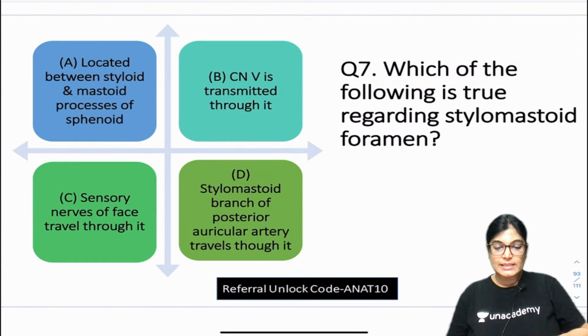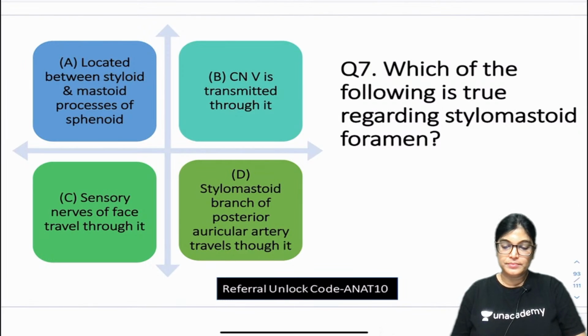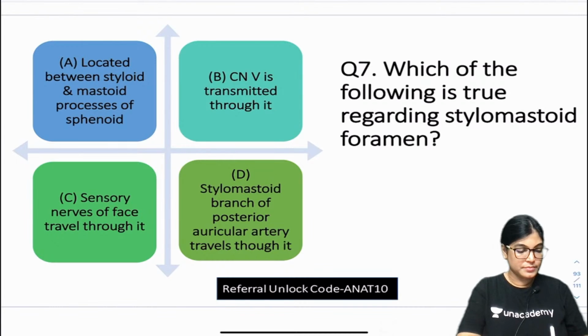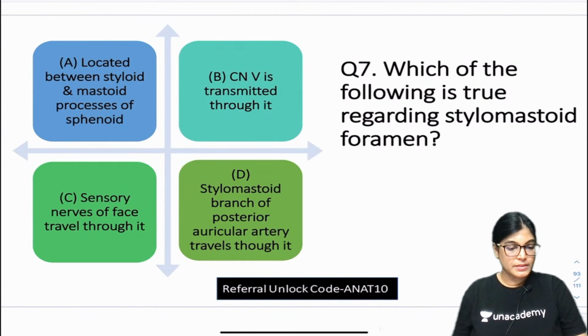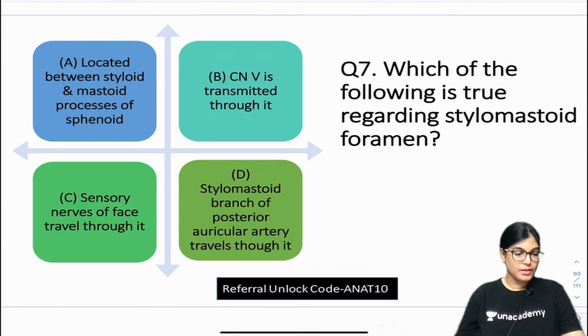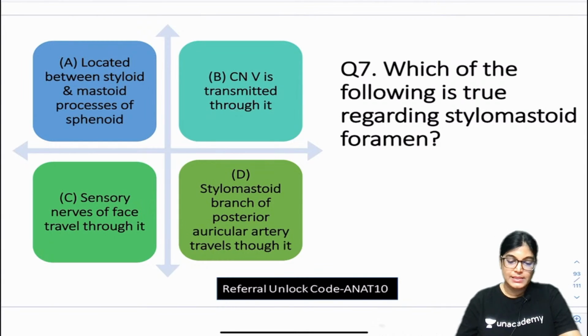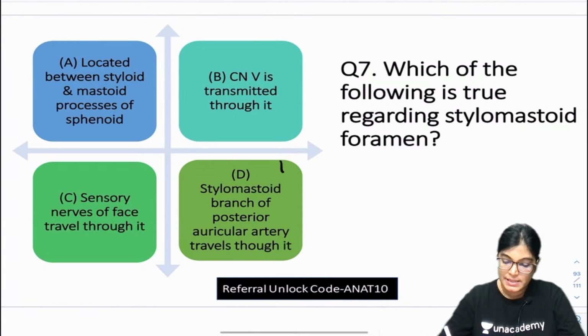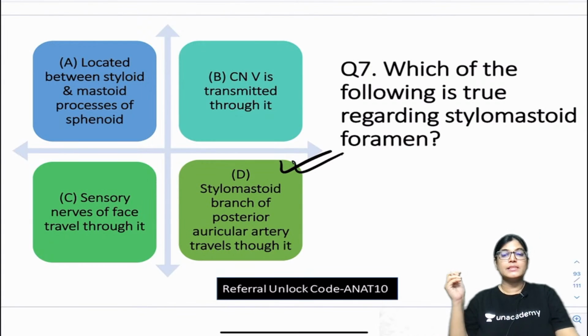Future doctor is telling it's D. Okay. So yes, let me come up with the explanation of this MCQ. The correct answer is, Mayank Tyagi is telling C. The correct answer is D. Okay, the correct answer is D.